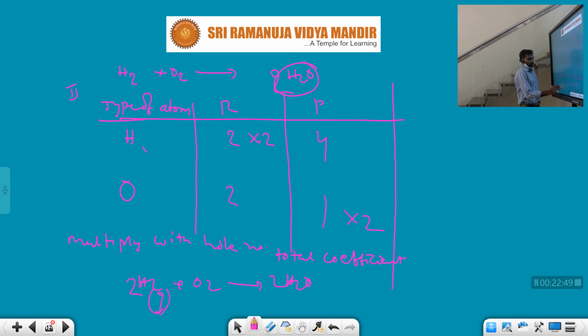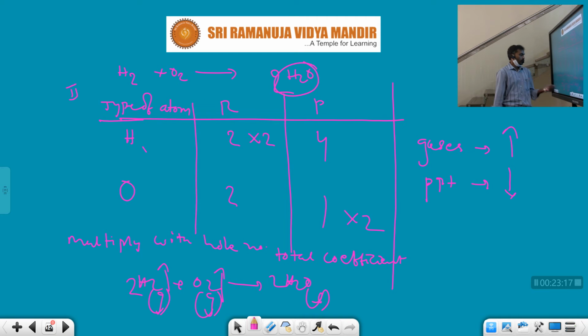Now the physical significance is very important. H2 and O2 are gases, but H2O is a liquid. Gases are designated with an upward arrow, and a precipitate is designated with a downward arrow.